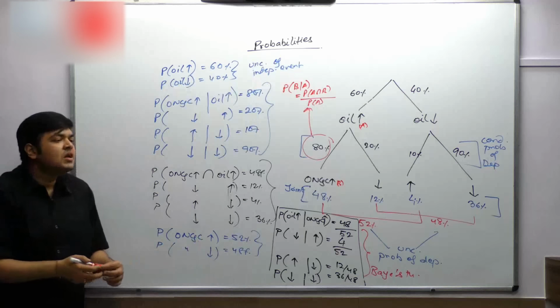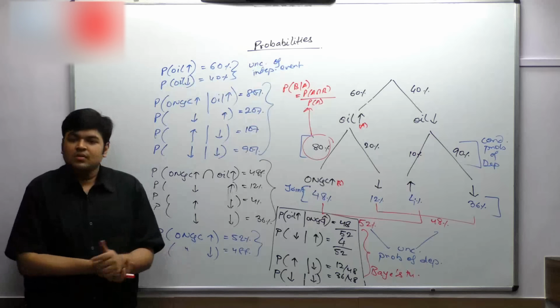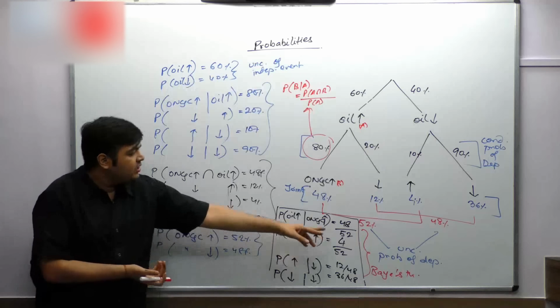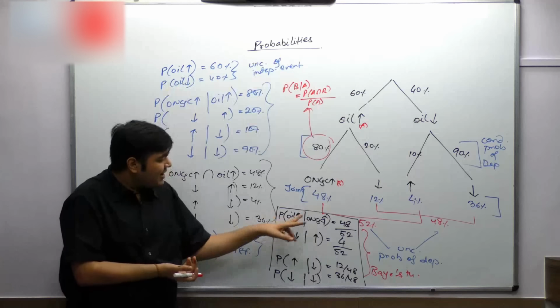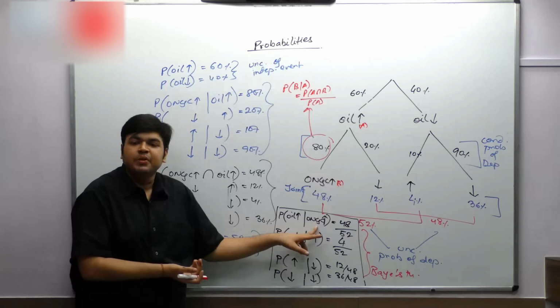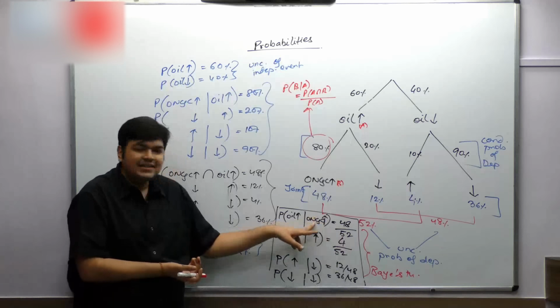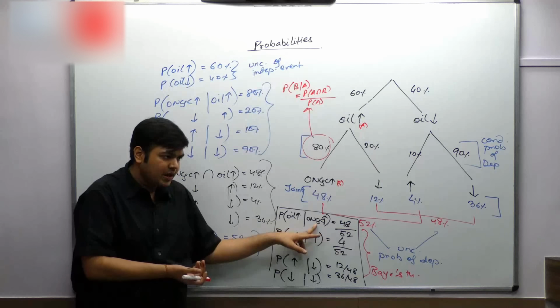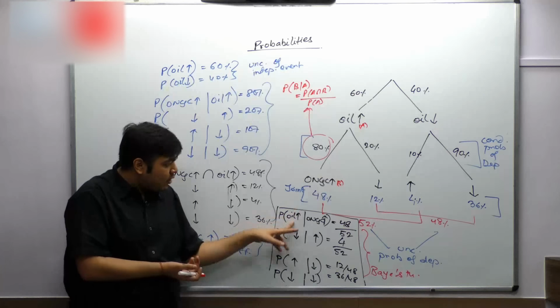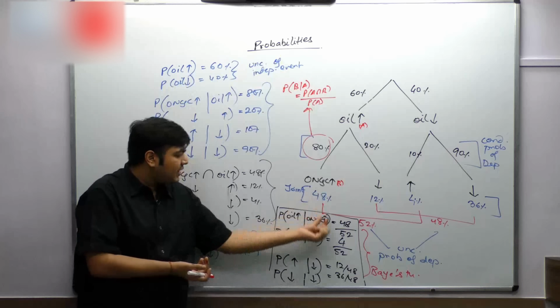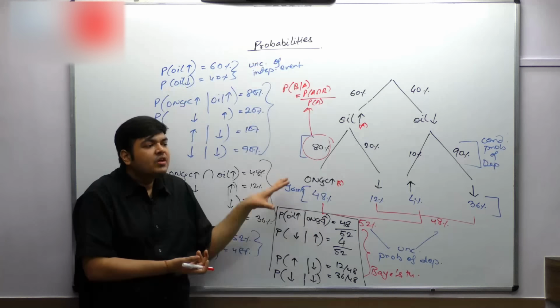Can't you frame the formulas now? Can't you derive the formulas? You can derive all the formulas. The Bayes theorem formula also you can derive. The denominator will be the probability of A intersection B and the probability of A not intersection B, which is the sample space. This has to happen in both the cases. Probability of oil going up with intersection of ONGC going up. Probability of oil going down with ONGC going up, that is the sample space. And on top you will have the intersection of these two only. So you can frame the formulas.